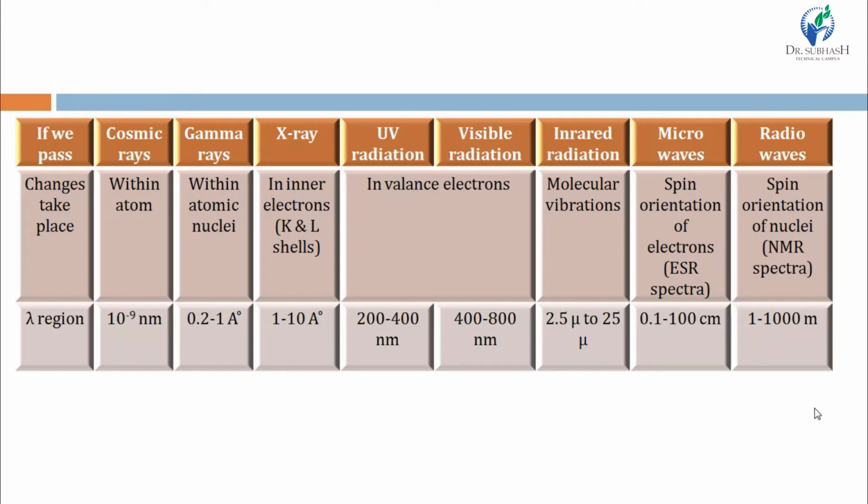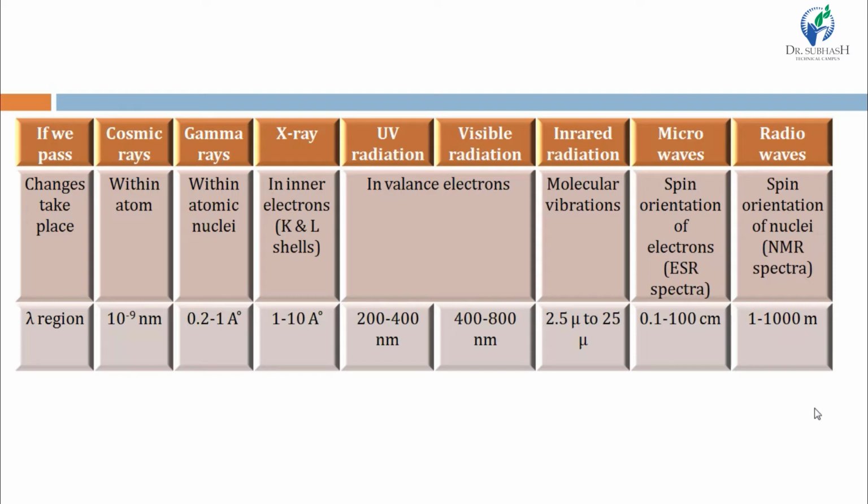Then by passing microwaves, spin orientation of electrons is affected, which means electron spin resonance spectra. Spin orientation of electron means the axis on which electrons are moving. And radio waves affect spin orientation of nuclei. Microwaves affect spin orientation of electrons, but radio waves affect spin orientation of nuclei. And so we can get nuclear magnetic resonance, NMR spectra. So we can say that in ESR we pass microwaves and in NMR we pass radio waves.